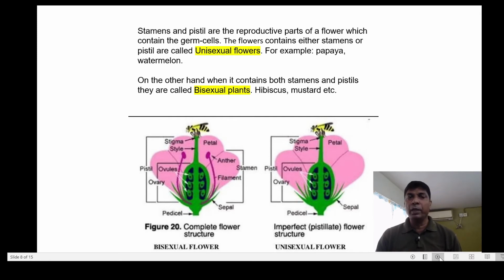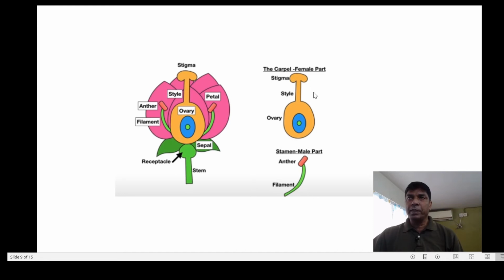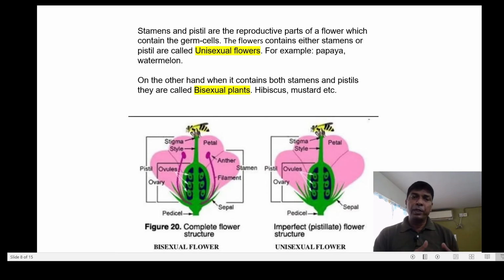Now here in this picture you can see that flowers may be of two types, unisexual and bisexual. In the case of unisexual, what happens? Either the stamen is present or the pistil is present. Here you can see the female reproductive part, consisting of stigma, style and the swollen bottom end, that is the ovary, in the case of female flowers. If it is present, then we call it a unisexual female flower, and if the male part is present, for example the anther and the filament, that is the stamen, then we call it a unisexual male flower. Examples of unisexual flowers may be papaya, watermelon, etc.